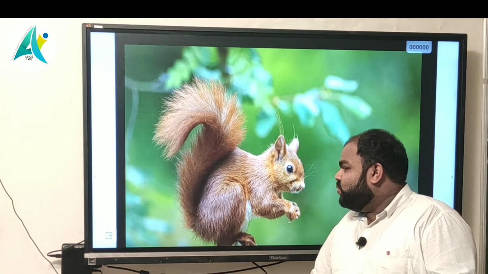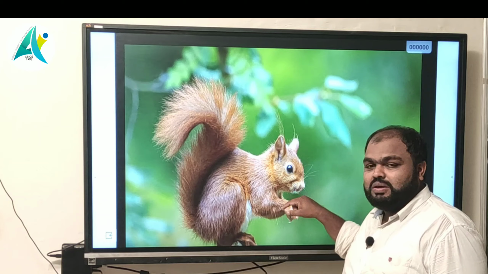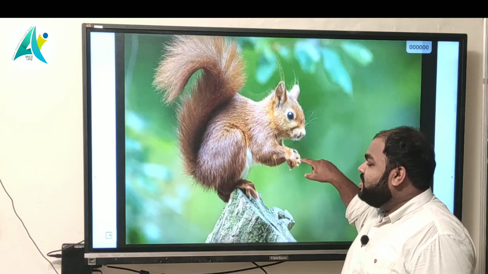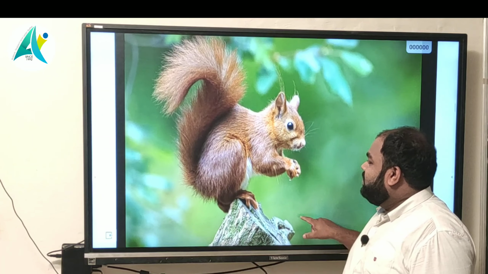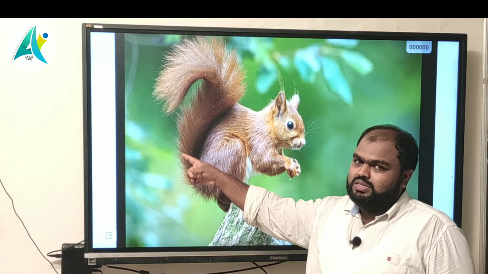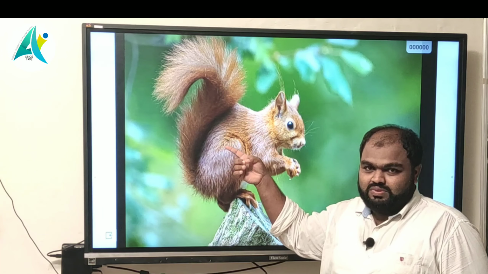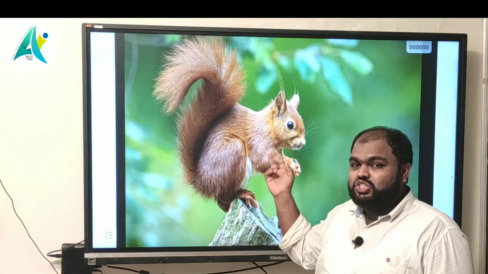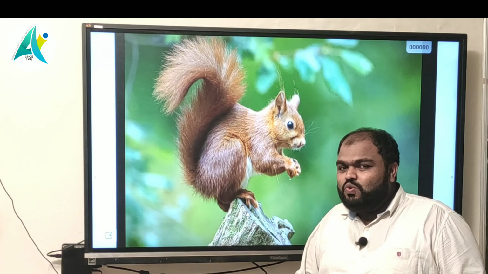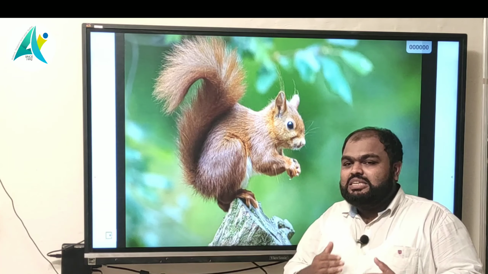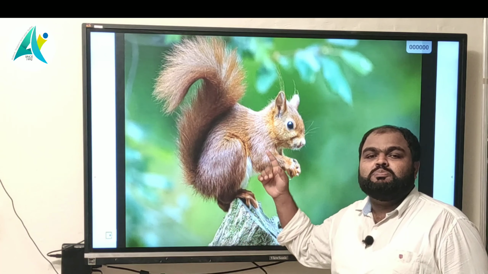I am going to give some more pictures of squirrels. This is the first one. Look at this image carefully. After this I will show some more pictures. You have to identify the similarities in each picture.